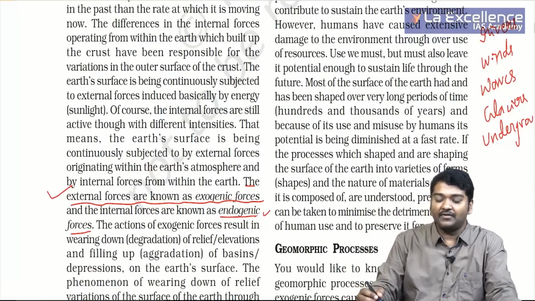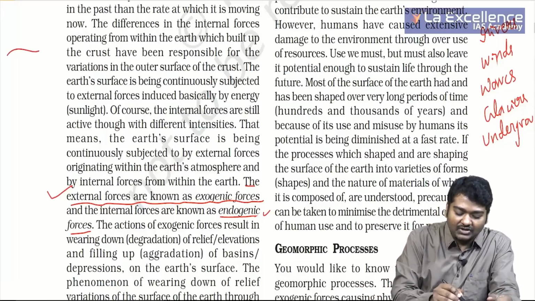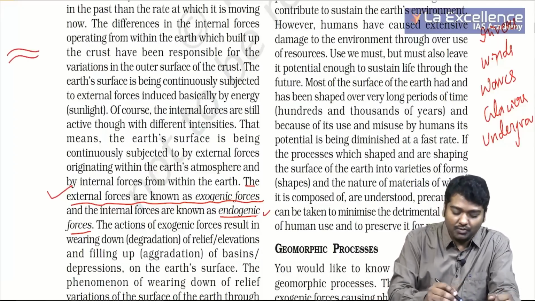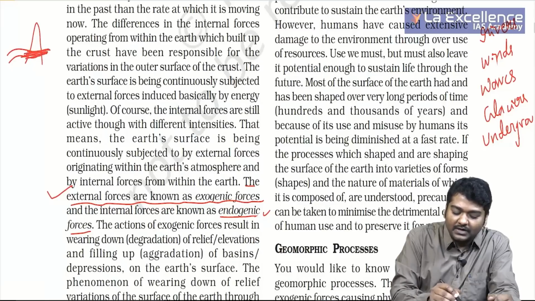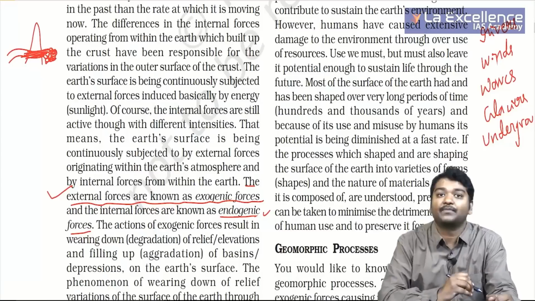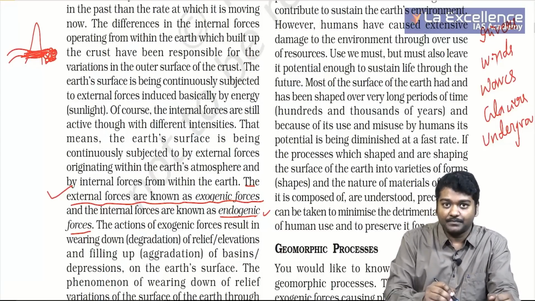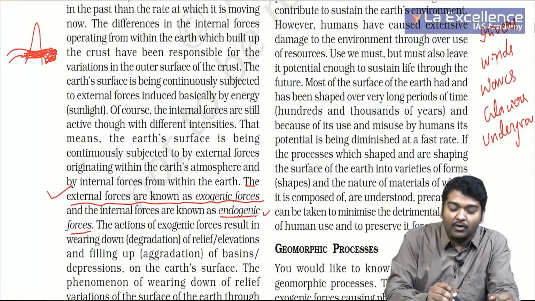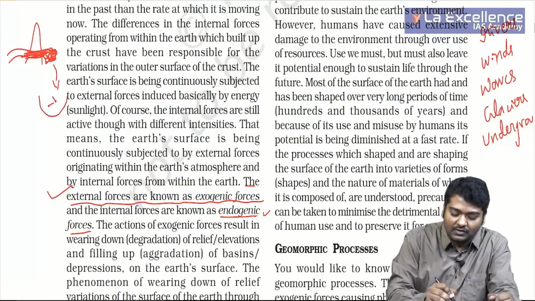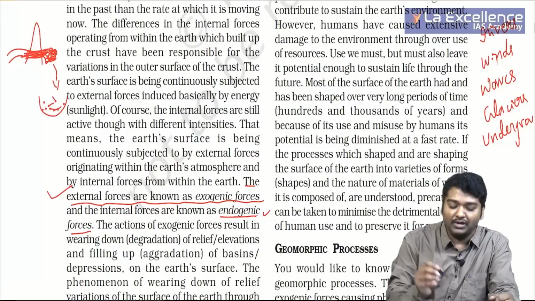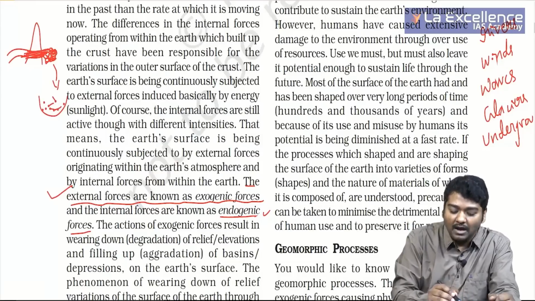Fine. Whenever rivers are flowing, what do the rivers do? If you have a mountain, the rivers erode these mountains, correct? And they bring a lot of particles along with them, and these particles will be deposited. First it will be eroded and then it will be deposited somewhere in the lake or so, correct? So I am saying, the river will first erode the mountain and then deposit somewhere.